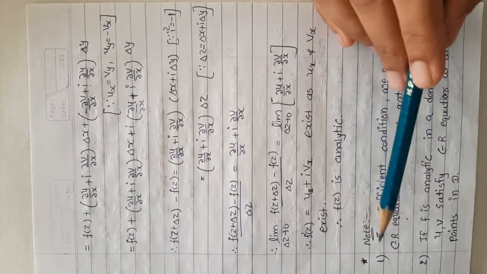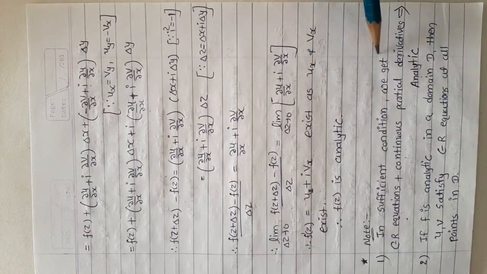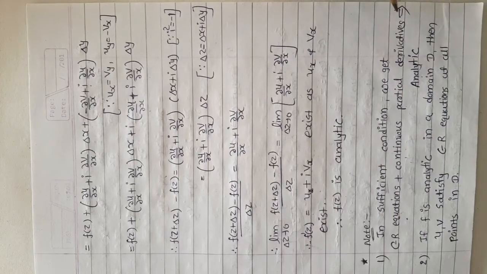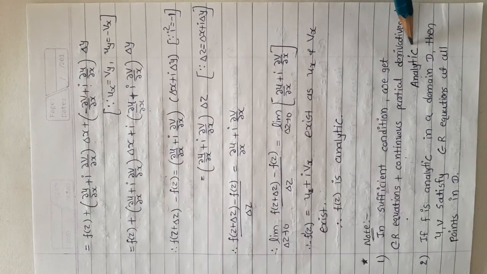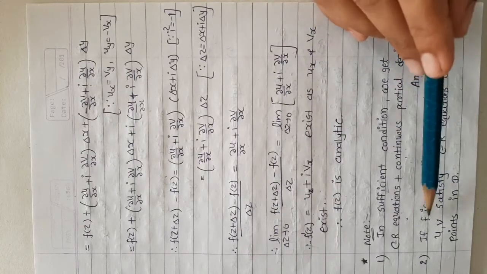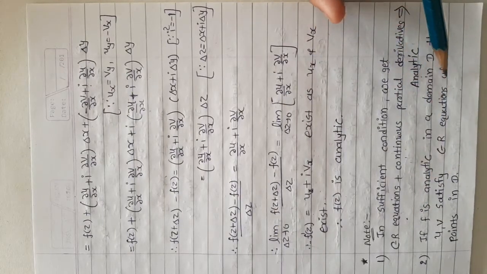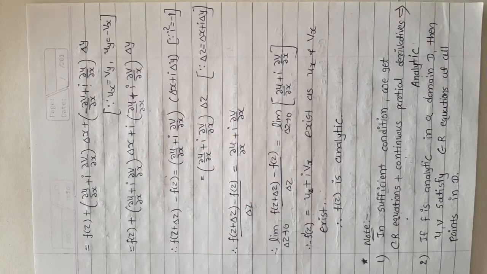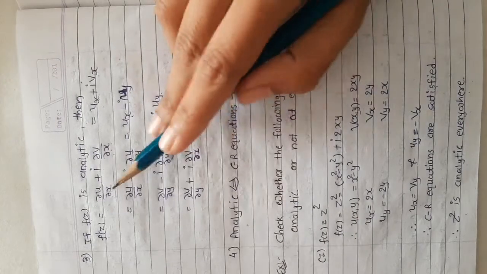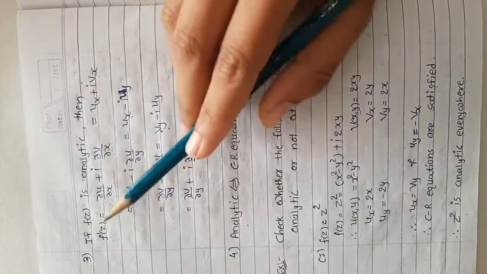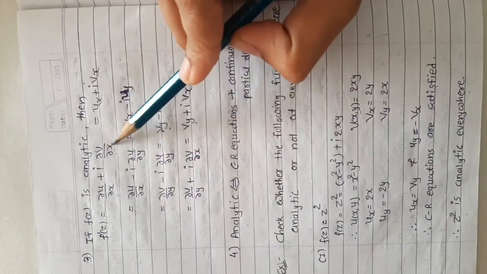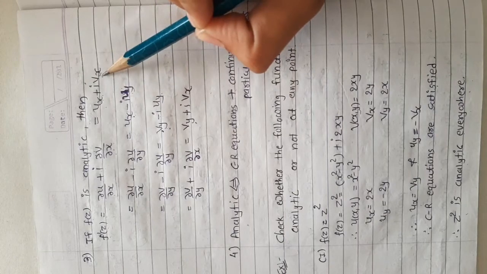Now note number 1: in the sufficient condition, we get CR equations plus continuous partial derivatives implies the function is analytic. Number 2: if f is analytic in a domain D, then u and v satisfy CR equations at all points in D. Now note number 3: if f(z) is analytic, then f dash z equals ∂u/∂x plus i ∂v/∂x, so we can write ux plus i vx.